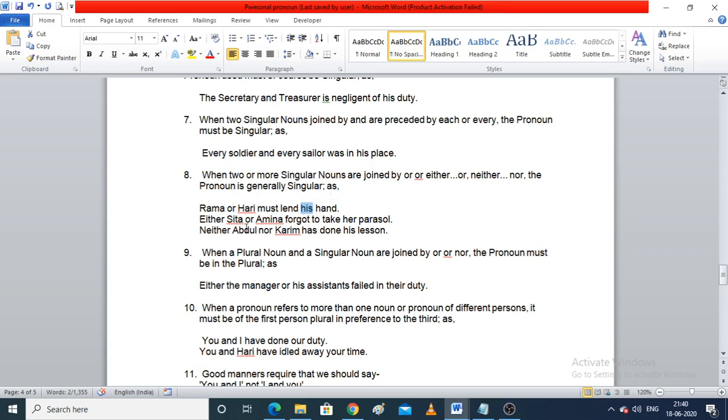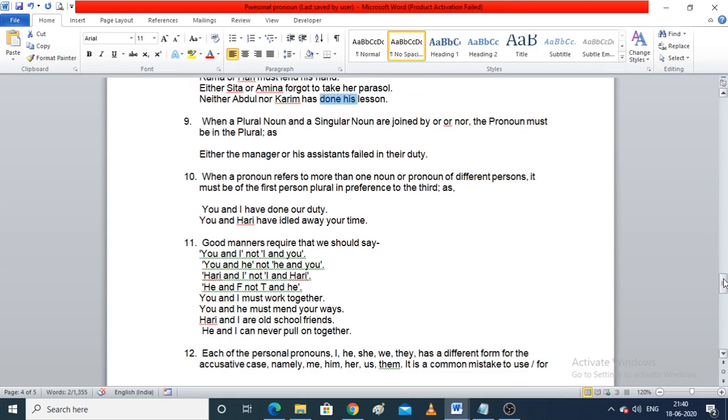Either Sita or Amina, so we have either and or, so we are using her as a pronoun. Neither Abdul nor Kareem, so we are using neither and nor, hence we are using his, which is a singular pronoun.